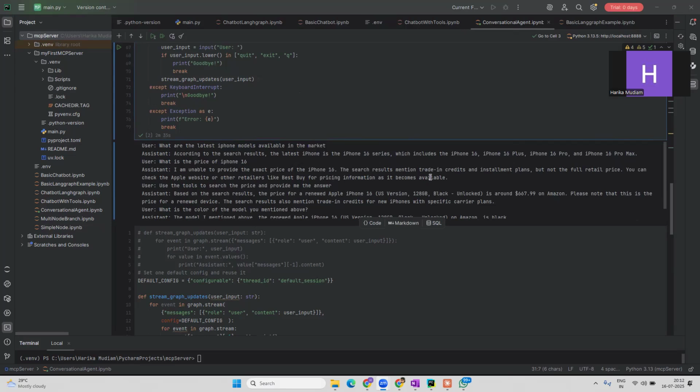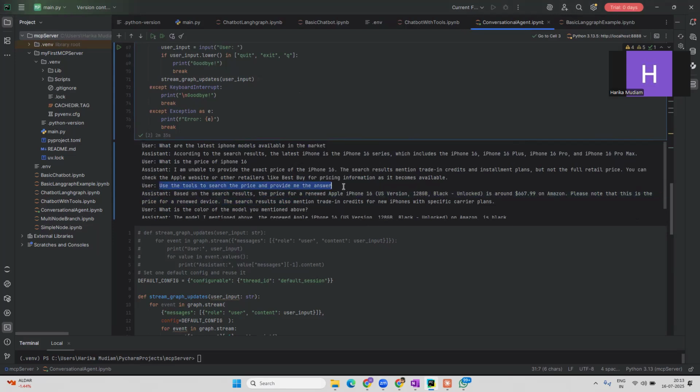But as I've already told you in the previous video, the responses that it gets from the real time market or by using any tools, it completely depends upon the discretion of the LLM whether to use tool or not. Because we have completely given the control to the LLM to choose whether the tool is needed or not, it thought that there's no need of using tool, and it has given me that it does not know the information. But then I have asked a question like this: use the tool to search the price and provide me the answer.